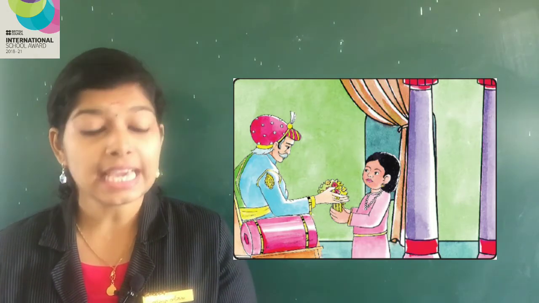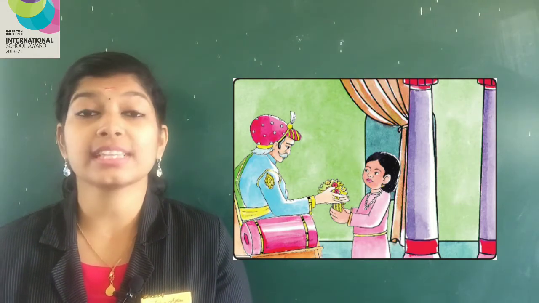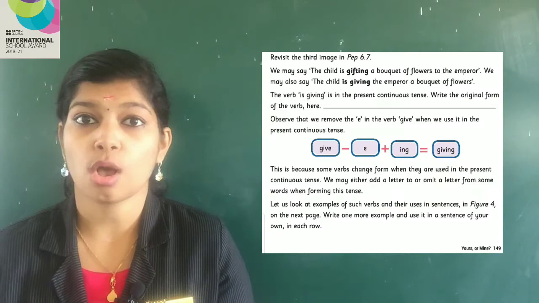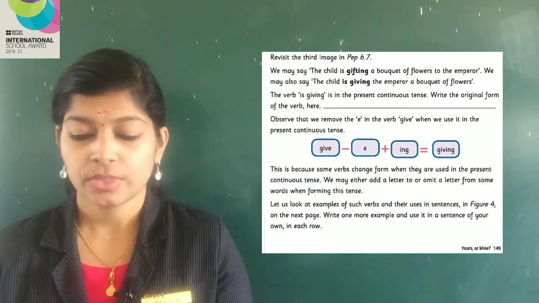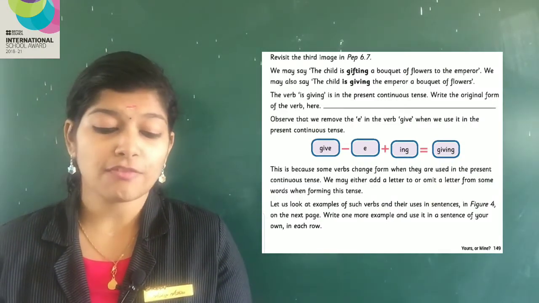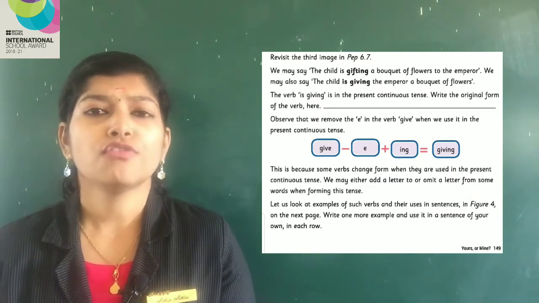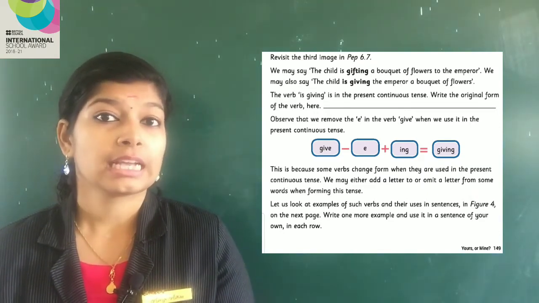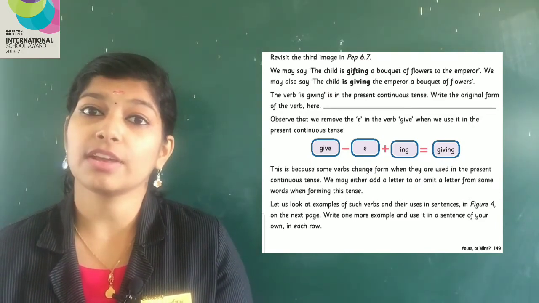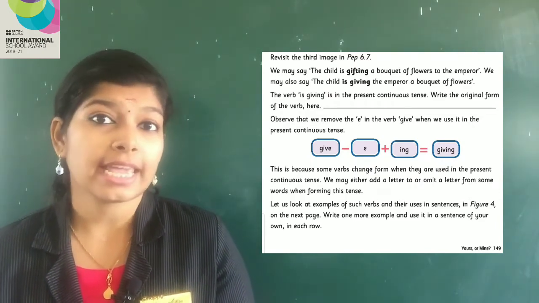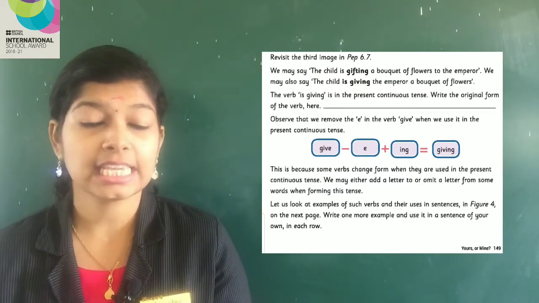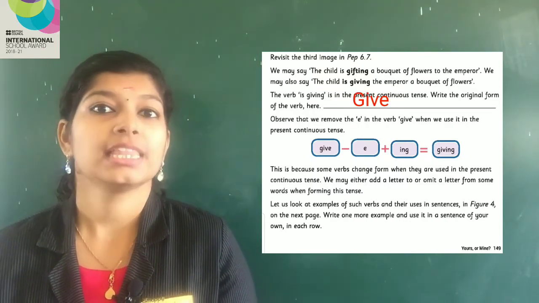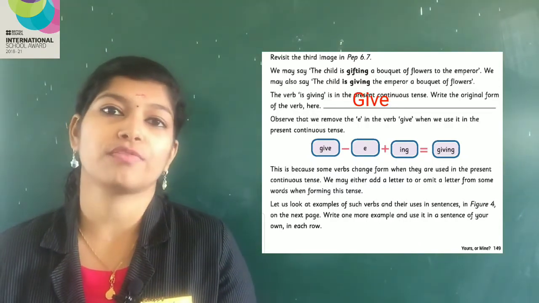The verb is giving. It is in the present continuous tense because -ing is there. Write the original form of the verb here. What would be the original form of the verb? Cut -ing from the given word. If you cut -ing, you will get give, G-I-V-E. That is the original form of the verb.